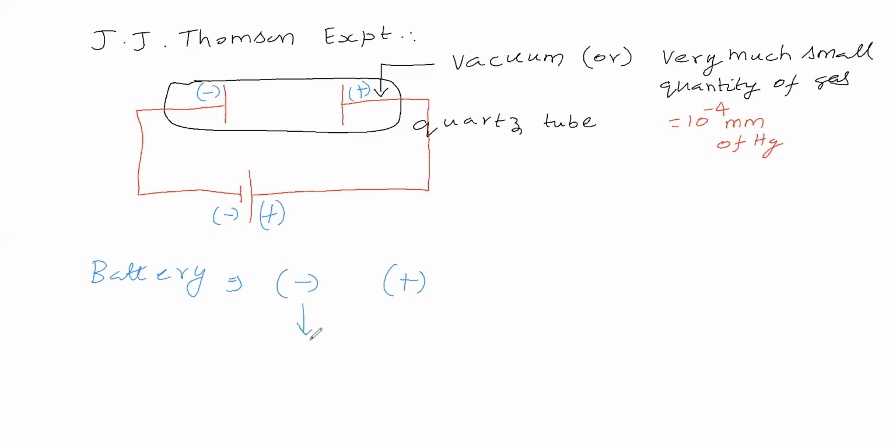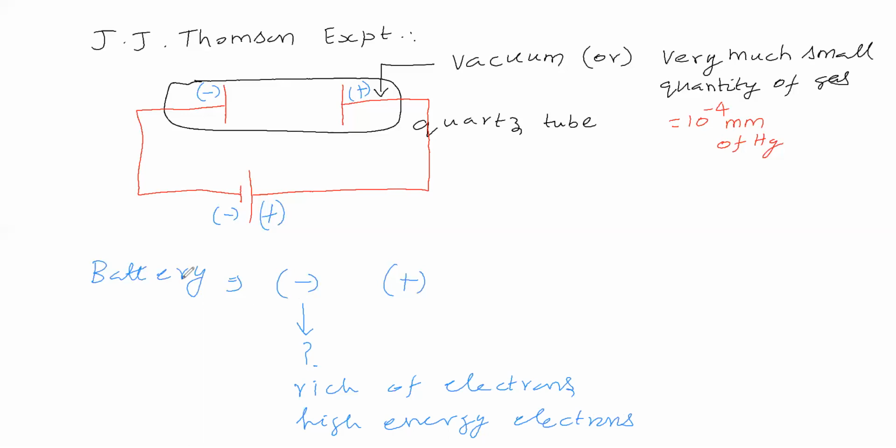What does the negative pole indicate? What do you think about the negative pole? This negative pole indicates a richness of electrons. Otherwise, we can say high energy electrons.